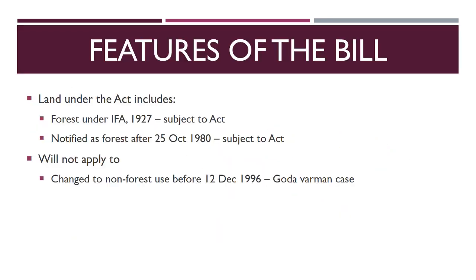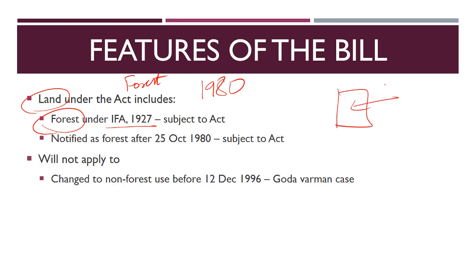Now let us see what are the land which is included under this act. So basically this act, that is the 1980 act, includes land which is called forest under the definition provided by the Indian Forest Act 1927. So IFA means Indian Forest Act 1927. If there is any land in India which is defined as forest under this act, then it is automatically included in this act or the bill.